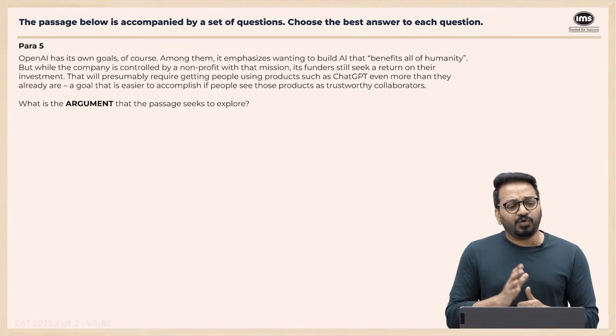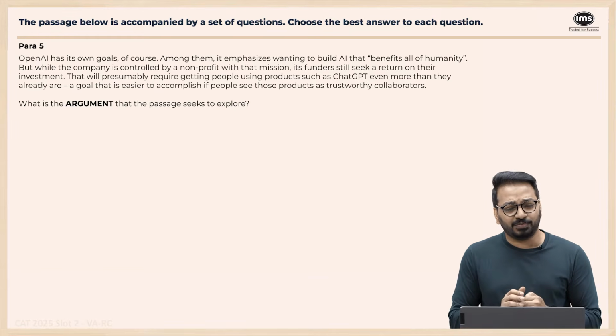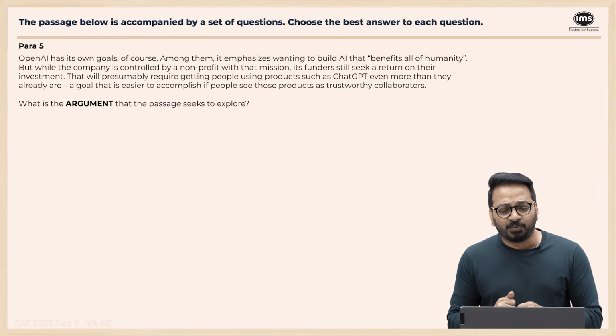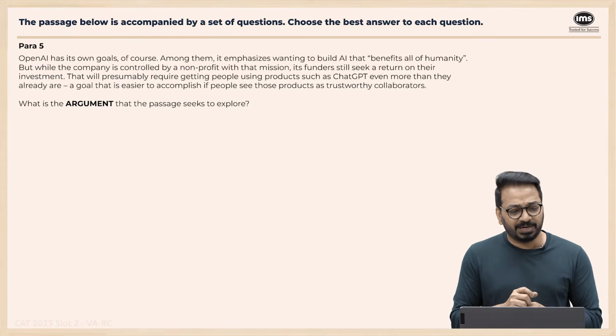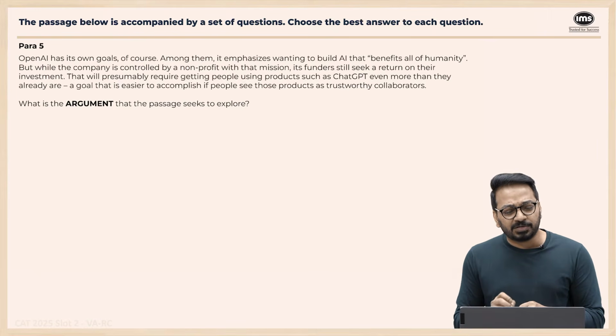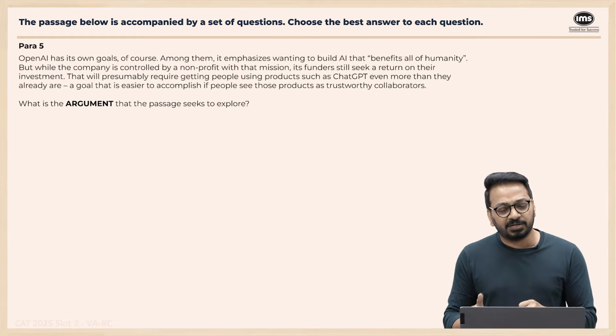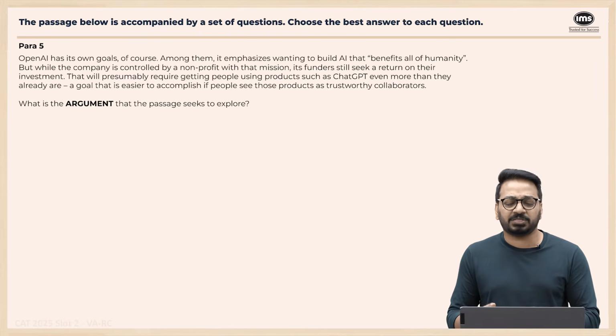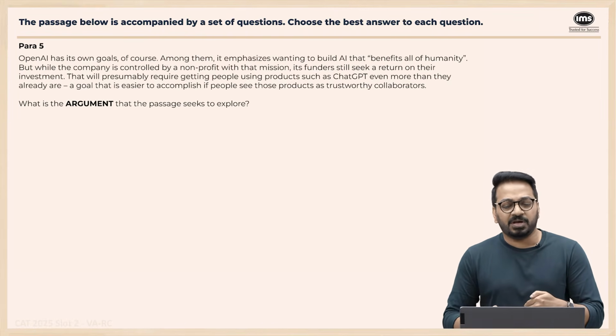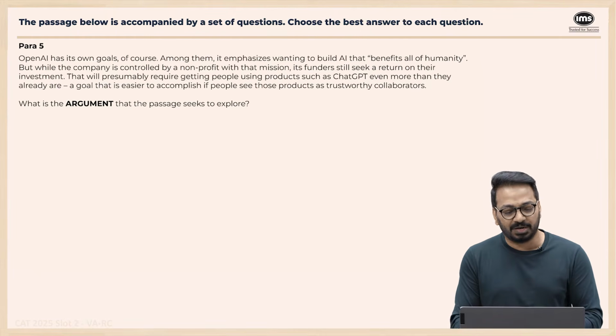Para 5. OpenAI has its own goals, of course. Among them, it emphasizes wanting to build AI that benefits all humanity. But while the company is controlled by a not-for-profit with that mission, its funders still seek a return on their investment. That will presumably require getting people to use products such as ChatGPT even more than they already are, a goal that is easier to accomplish if people see these products as trustworthy collaborators.